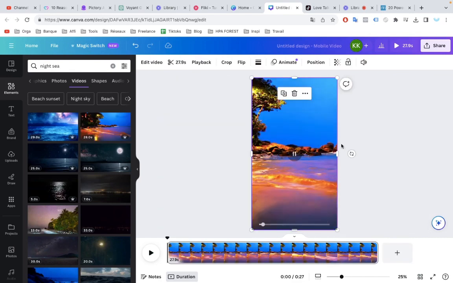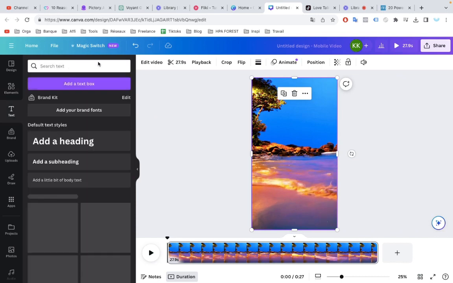So let's go to text. This is our first piece of text, which is going to be the topic.